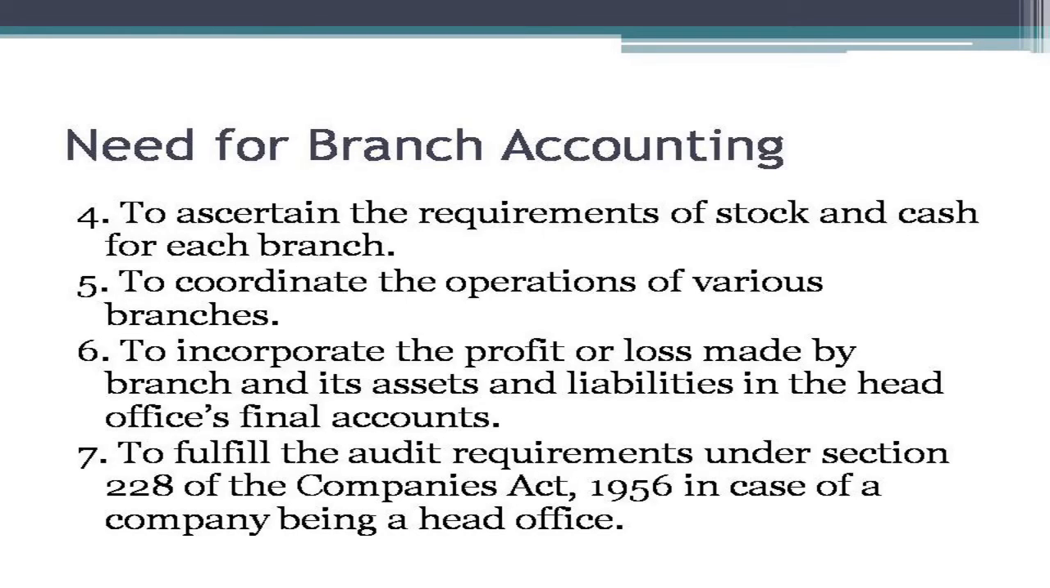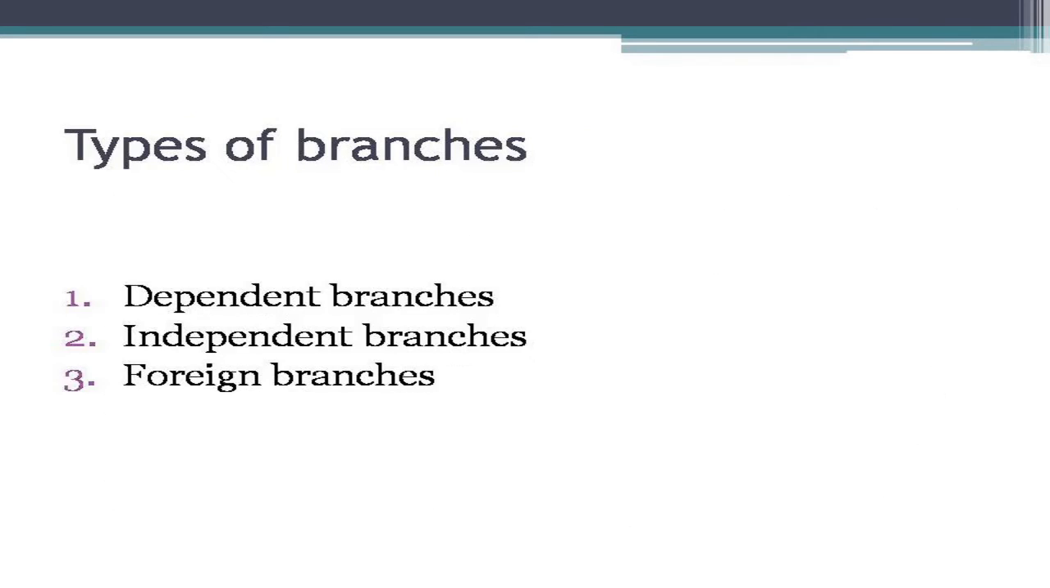The next need for maintaining branch accounting is to ascertain the requirements of stock and cash for each branch. It also helps to coordinate the operations of various branches and to incorporate the profit and loss made by the branches in the head office final account. And the last need is to fulfill the audit requirement under Section 228 of the Companies Act 1956.